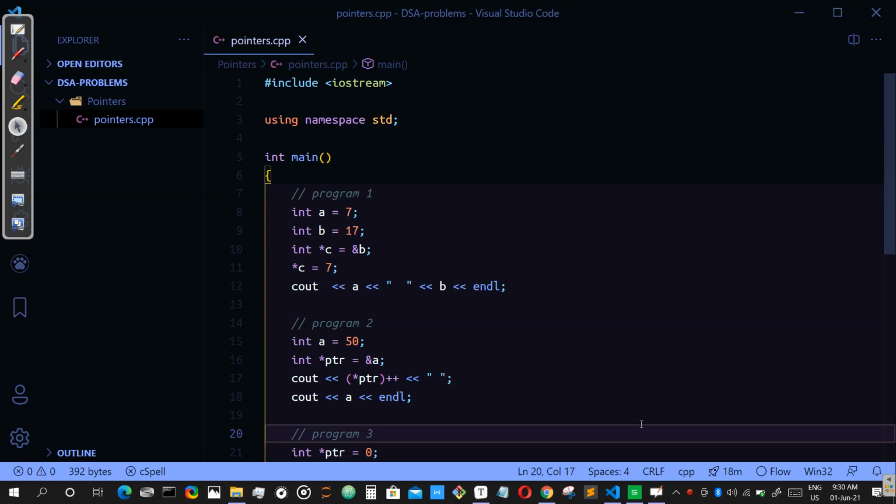So, from this lecture, we will be starting pointers and we will be studying about pointers. Now, pointer is a very important concept in C++ and DSA using C++. This concept is not present in Python, but the internal working is done by pointers only. So, the Python people who are watching this, do not worry, because this concept is quite important if you are a developer, no matter which language you are using. Okay. So we are going to start studying pointers today.